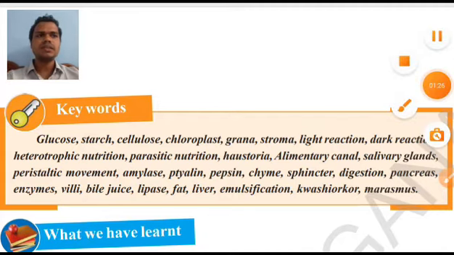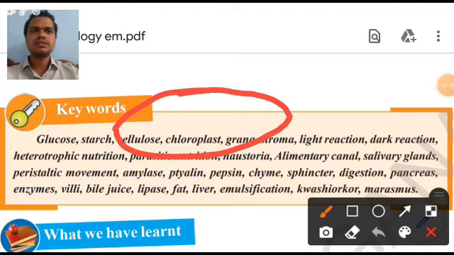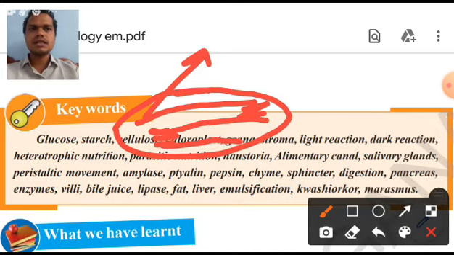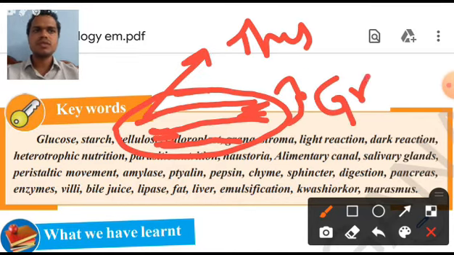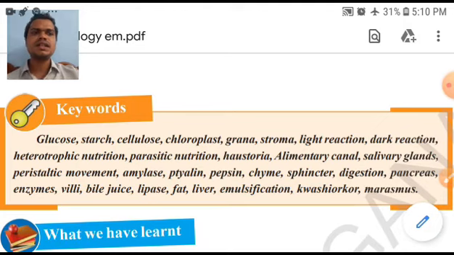In the previous classes we have observed this structure of chloroplast, and here you can see some thread-like structures arranged in layers. The single thing is called thylakoid, so the group of thylakoids is called grana. I hope you have understood. Now what is the meaning of stroma? Stroma is a liquid-like portion that is present inside the chloroplast. Stroma is the liquid portion of chloroplast.